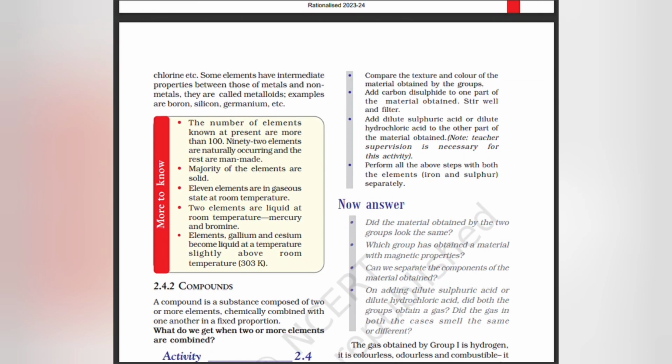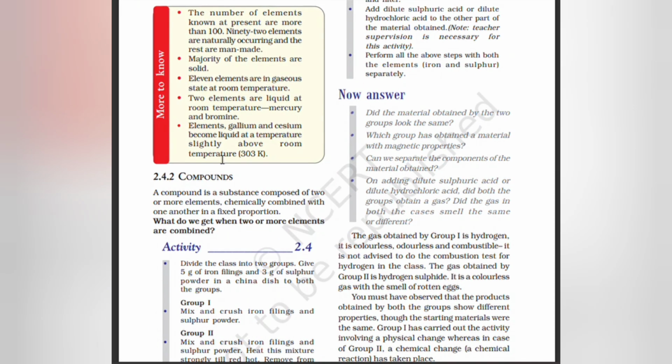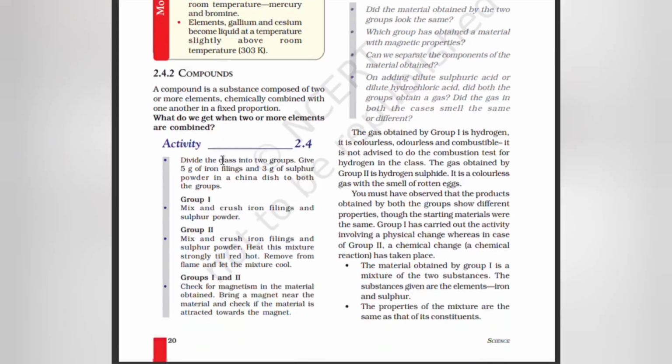The number of elements known at present is more than 100. 92 elements are naturally occurring and the rest are man-made. The majority of the elements are solid. 11 elements are in the gaseous state at room temperature. 2 elements are liquid at room temperature, mercury and bromine. Elements gallium and cesium become liquid at a temperature slightly above room temperature, 303 Kelvin.